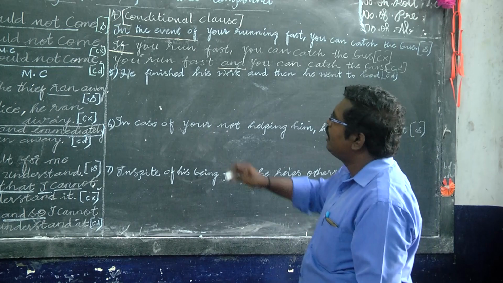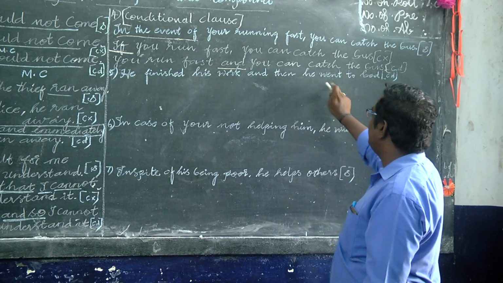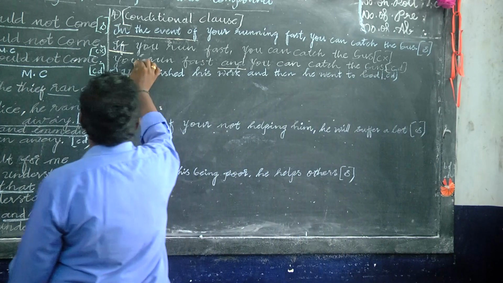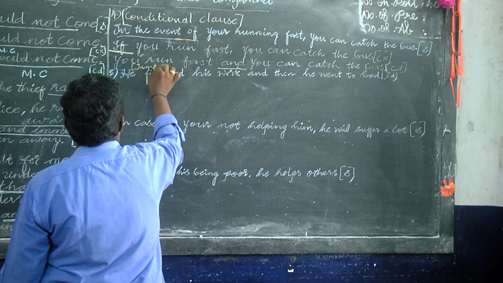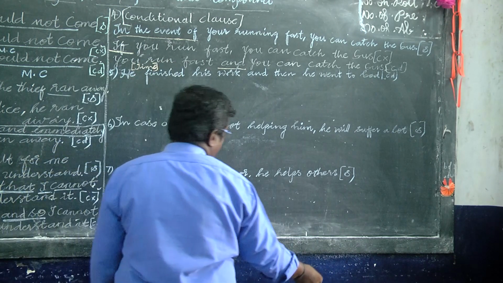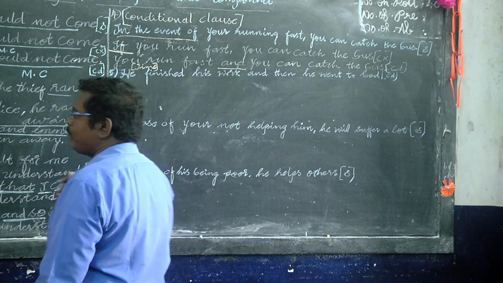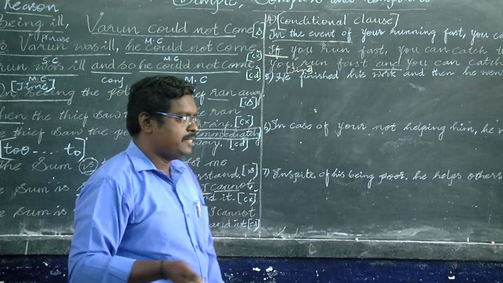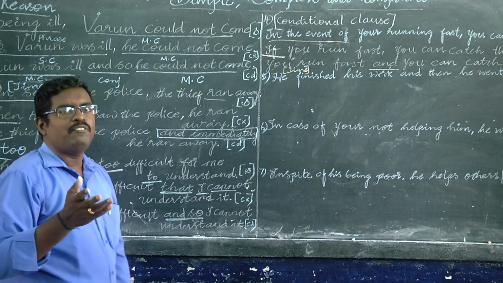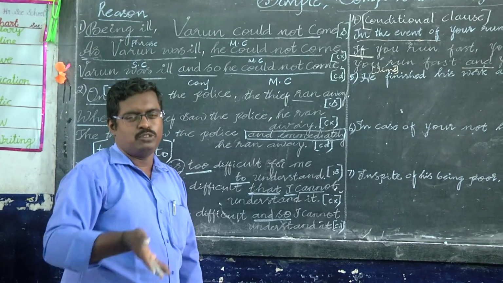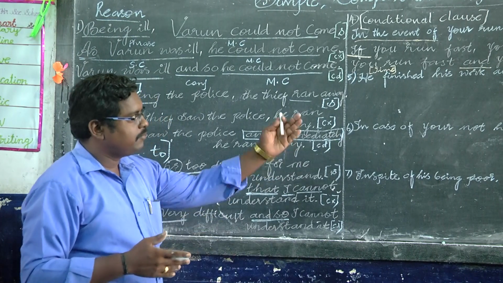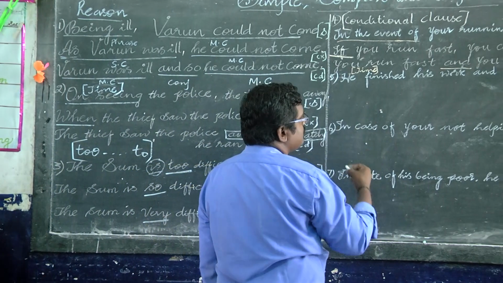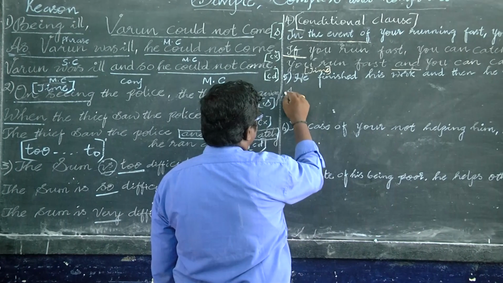The next one: he finished his work and then he went to bed. So in this type also we are referring to the time. They are referring to the time with having plus past participle, or after plus present participle. Complex is after plus subject and a past perfect, and the compound form is as it is, with and then. So now we can change to the complex. So after.